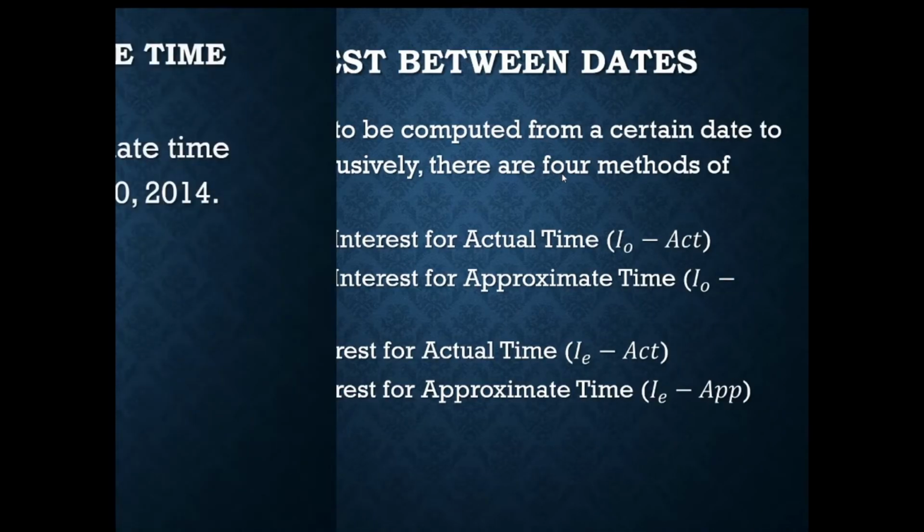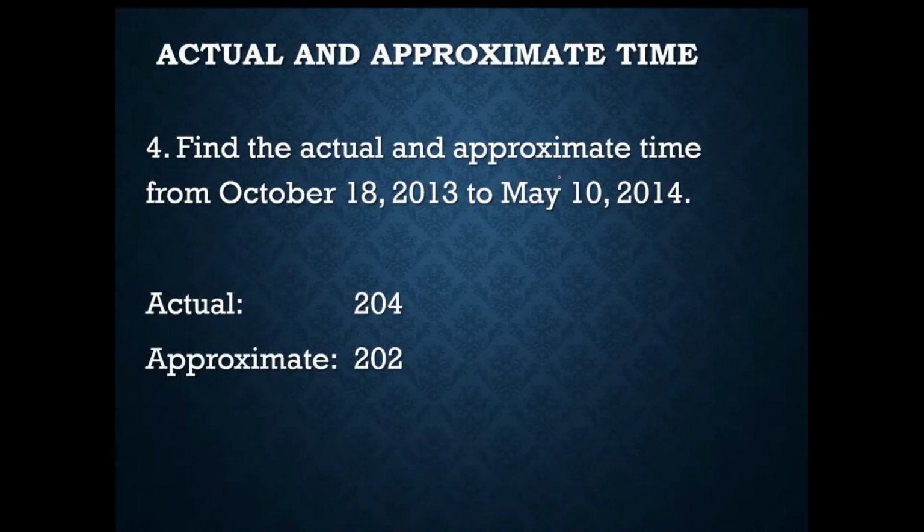Okay, so I leave it up to you to identify the days that would be given for each month, but for the final answer, that would be 204 and 202. You could use this word problem as an exercise to check the correct number of days from each month from October 18, 2013 to May 10, 2014.